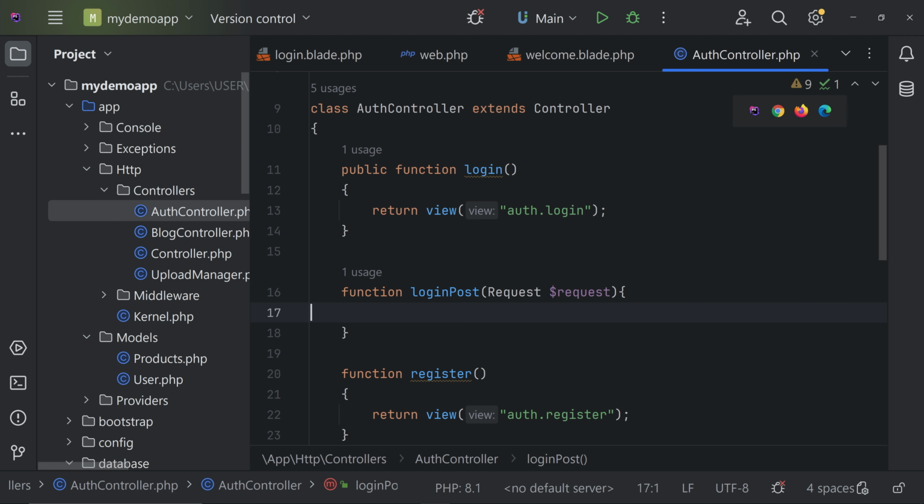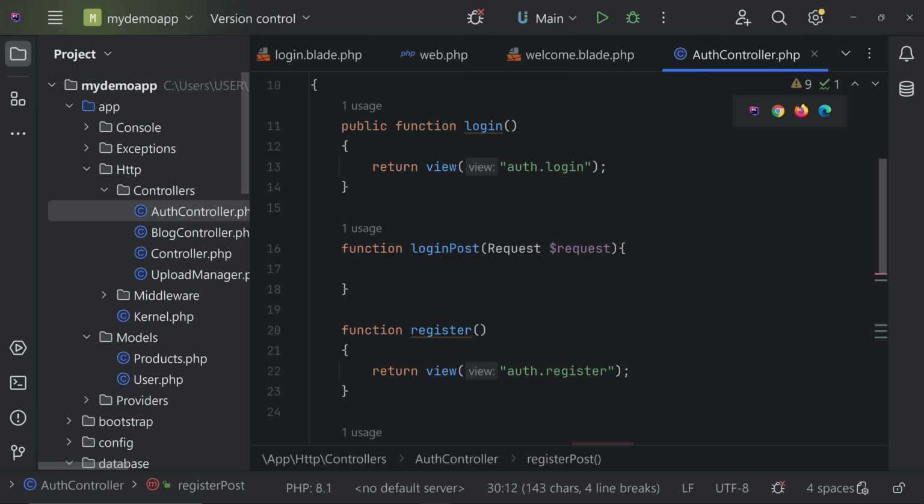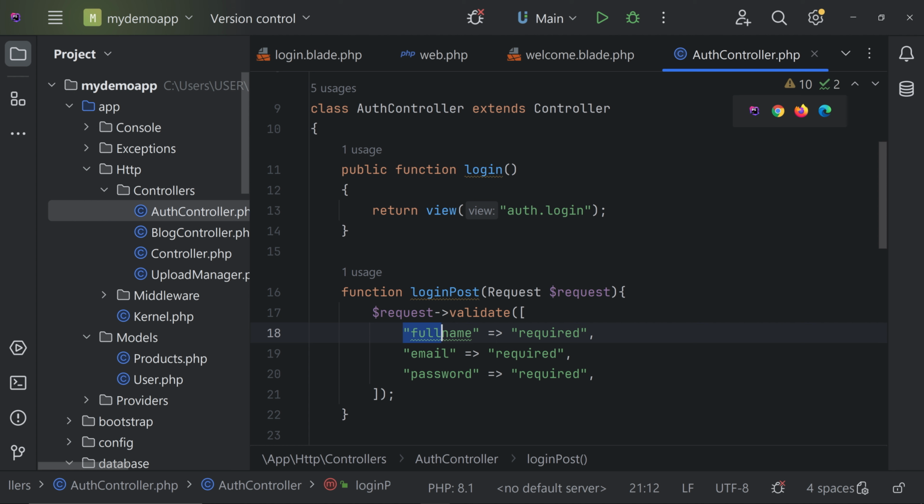Okay, so here we are receiving all the values that we are passing from the login form, that is email and password. So we have to validate it first. So let's copy the validation from here and paste it here. We don't have full name. We are not passing full name on the login form. So remove that.